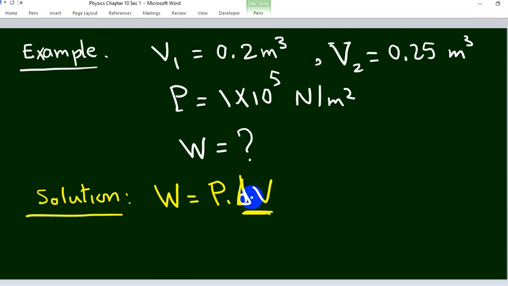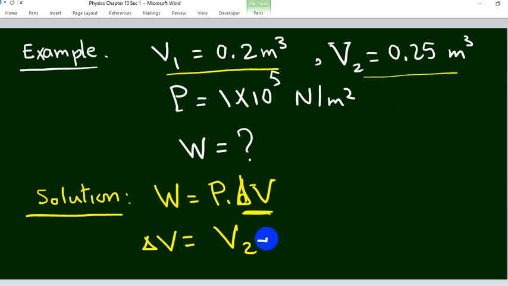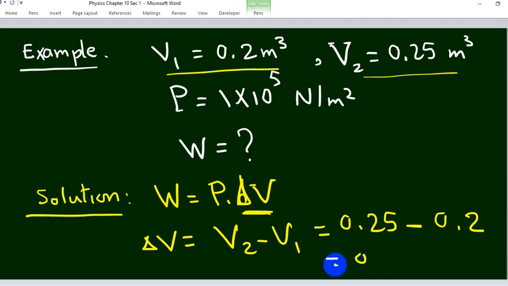First we find the change in volume, delta V. We have V1 and V2. So delta V equals V2 minus V1 equals 0.25 minus 0.2 equals 0.05 meter cube.